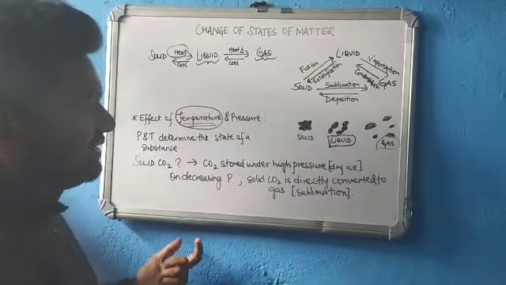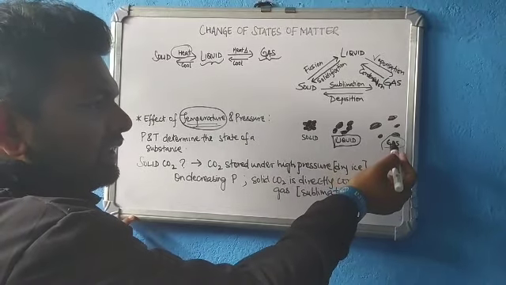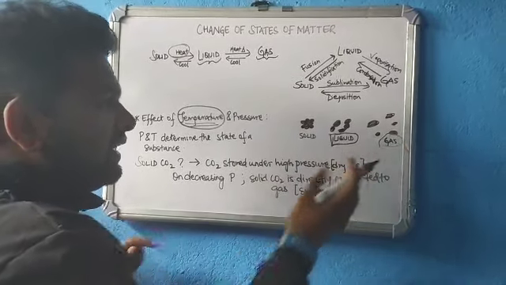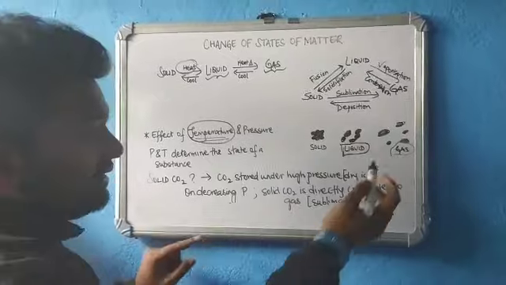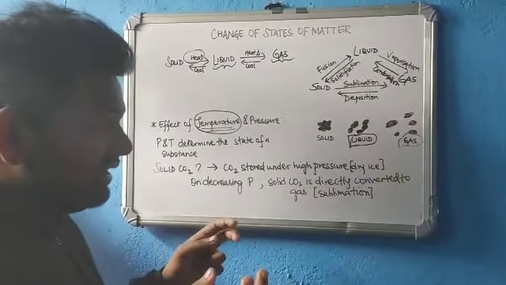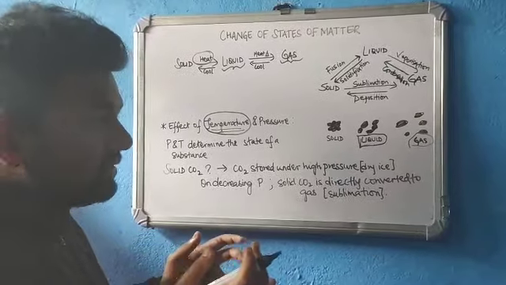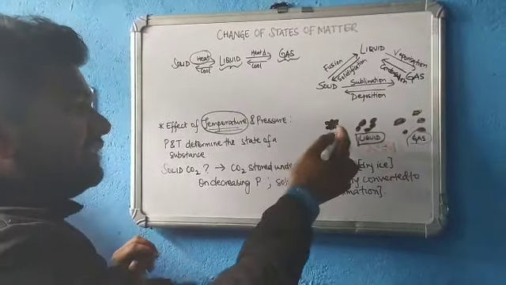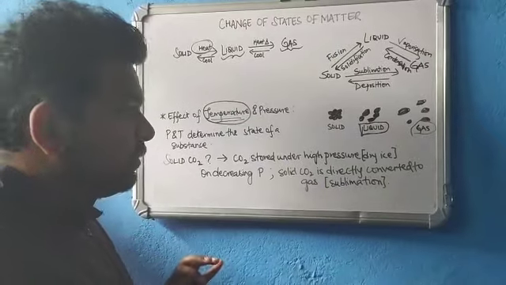If you cool it, the same thing may happen. If you keep cooling it, the interparticle distance may again decrease, because the kinetic energy decreases in that case. So this gas can be converted into liquid, and the liquid can be converted into solid.